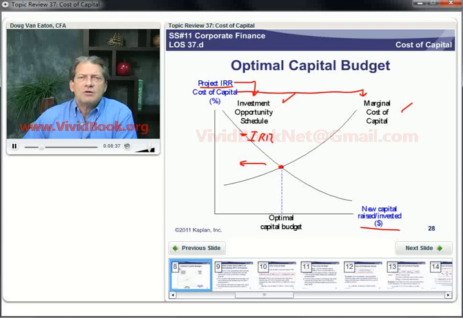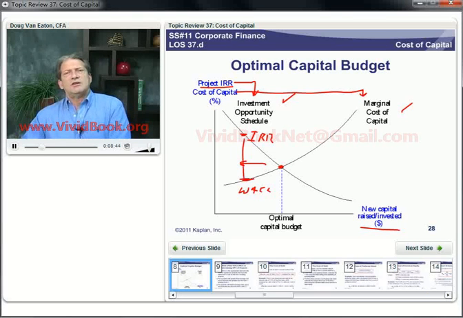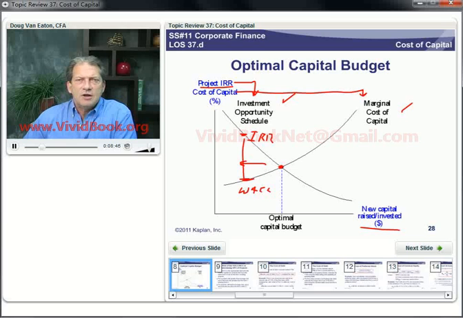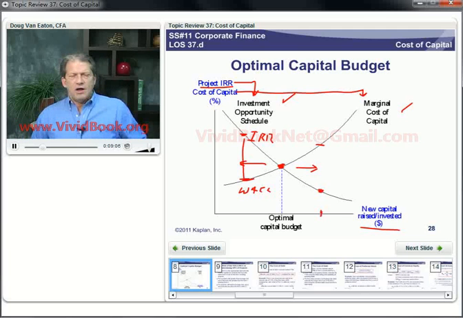is greater than the weighted average cost of capital. So that means it's a wealth increasing project. It has a positive net present value. Here, where those two cross, we go to zero net present value projects, and anything to the right of this would actually be value destroying, because the marginal cost of capital for a budget of that size is greater than the internal rate of return on the additional projects we have to do.